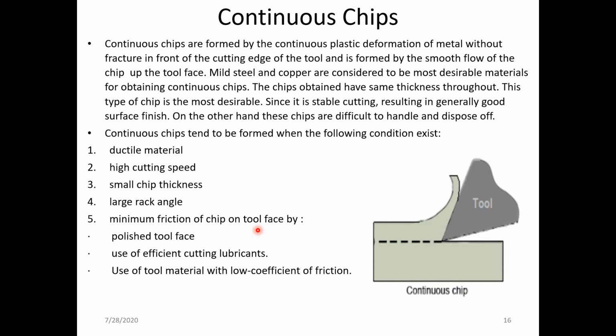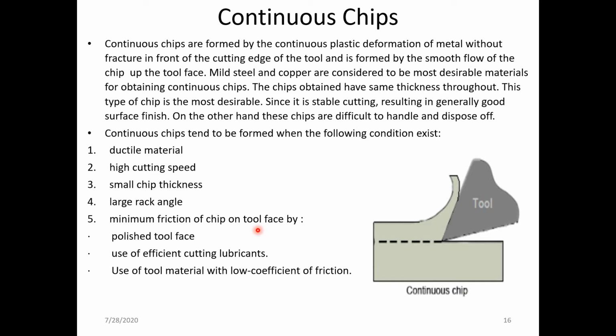We know if it is ductile material, continuous type of chips can be formed. But if brittle material is machined, discontinuous type of chip is formed. But one thing you have to keep in mind, that according to the actual situation in actual practice, irrespective of the type of material which is going to be machined, we can change the type of chip which is going to be formed. That can be changed there.